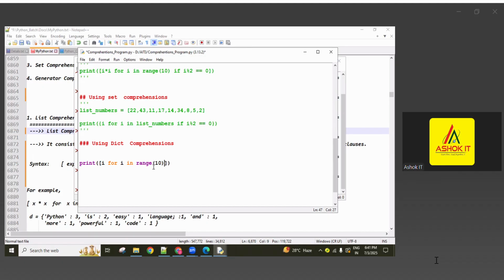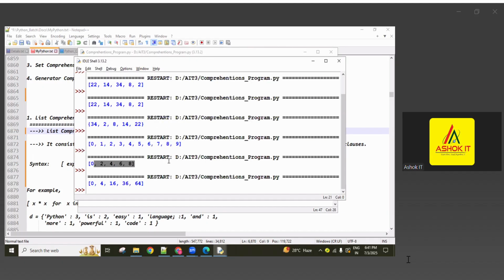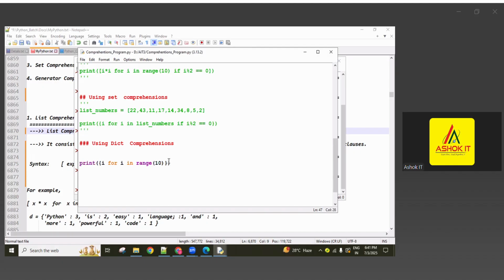First of all I'm writing like this: each sequence value is taken and added into the list. A dictionary needs curly braces. If you write only curly braces, comma-separated values are generated. This is called a set comprehension. But I want a dictionary comprehension. A dictionary means key colon value format.